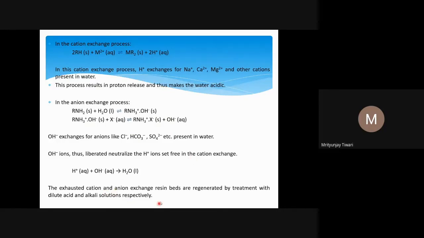The exhausted cation and anion exchange resin beds are regenerated by treating with dilute acid and alkali solution. So if there is no water, the exhausted resin bed will contain MR2. Now if you treat this with acid, it will remove the metal and form RH again. And if you treat this with base, it will form the anion resin again. Then you can use these cation and anion exchange resins again to produce demineralized water.